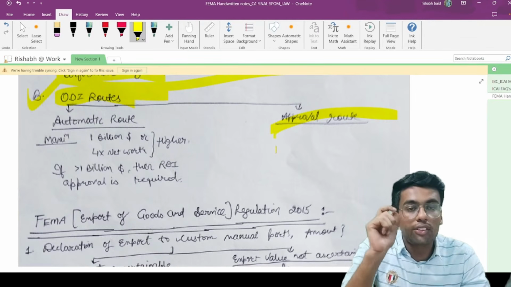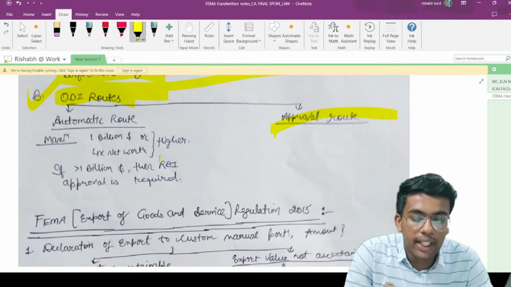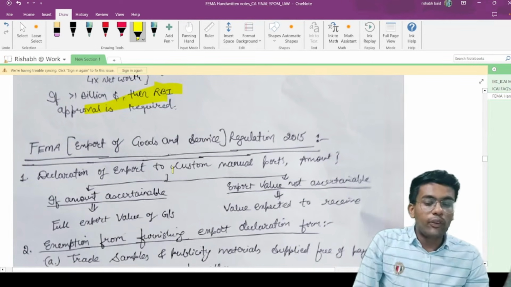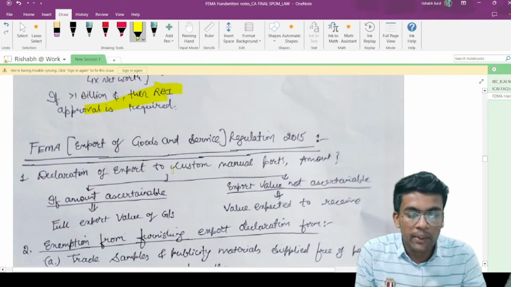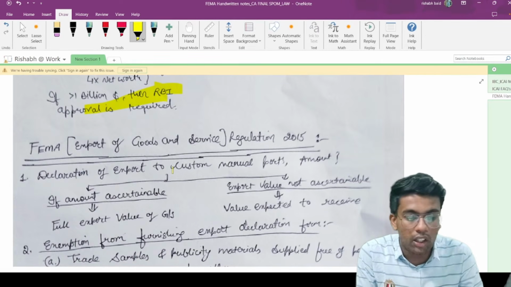But if the amount of investment is more than $1 million, then you need to take prior approval of whom? Prior approval of RBI is required in this particular case. Now we are moving on to the FEMA Export of Goods and Services Regulation 2015. Again, very important from the exam point of view, and a lot of MCQs can come from this point.